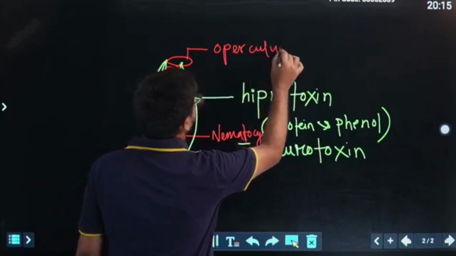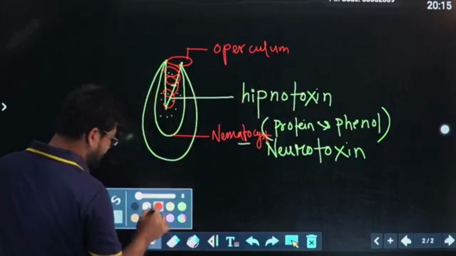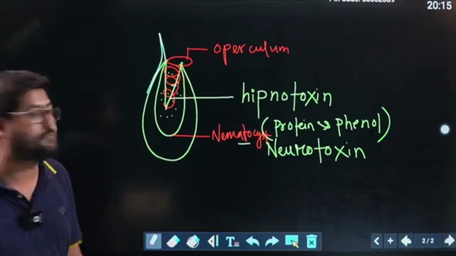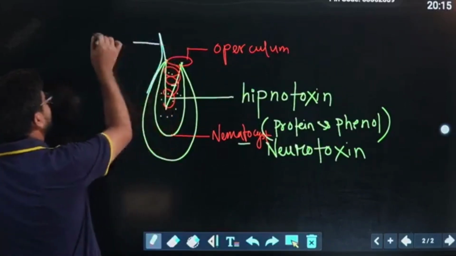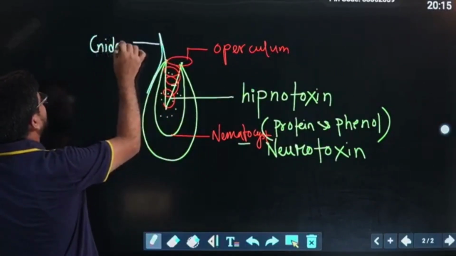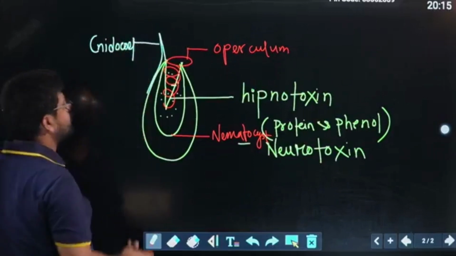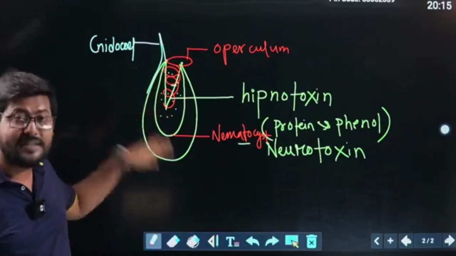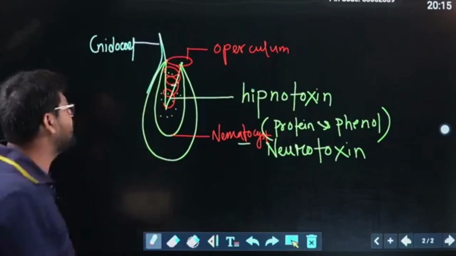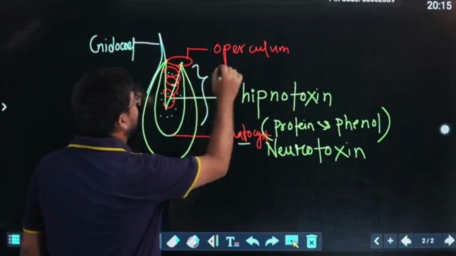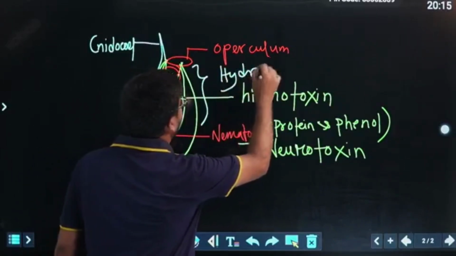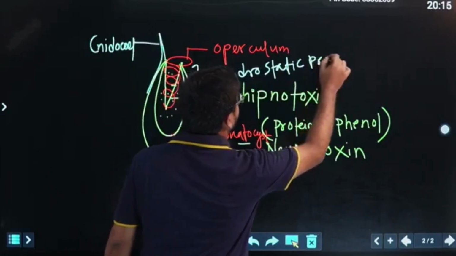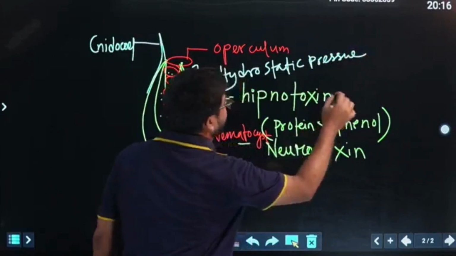This operculum can be opened with the help of a sharp and pointed structure, like the trigger of a pistol, and it is called cnidocyl. So this cnidocyl helps to open up the operculum. The structure inside is present under hydrostatic pressure. You have to remember hydrostatic pressure.